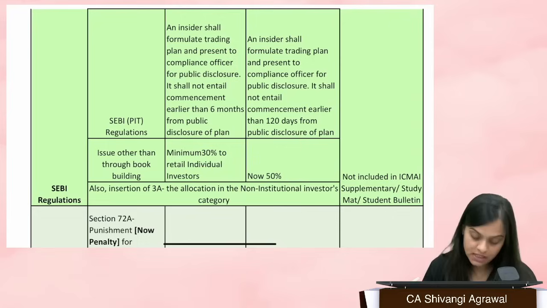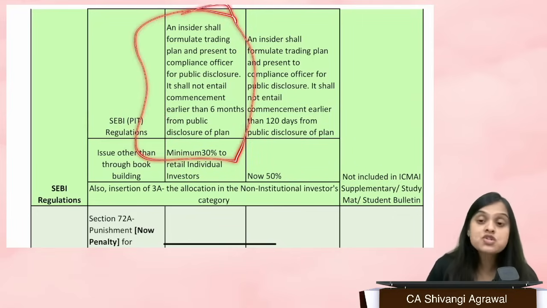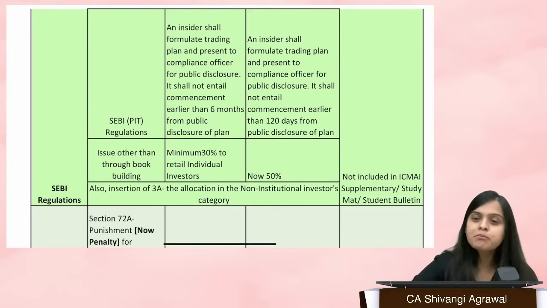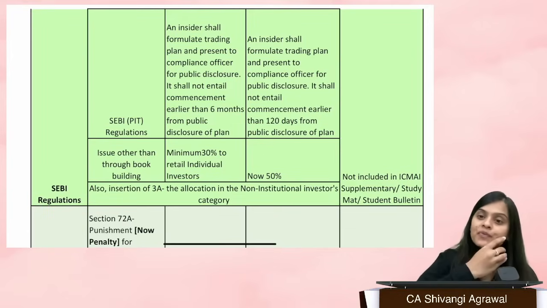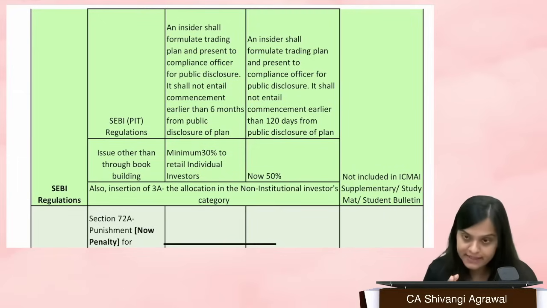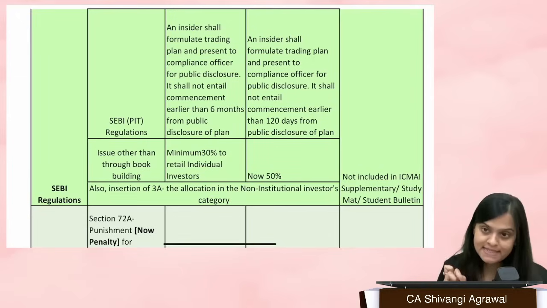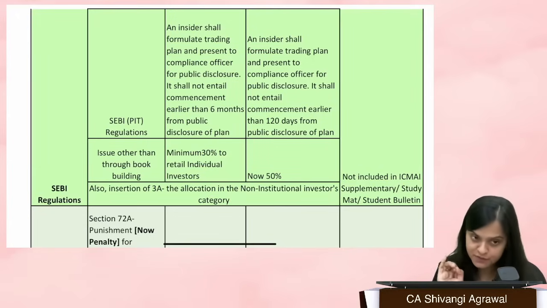Okay. There is something called SEBI PIT regulations also, wherein we talk about the trading plan. What is that trading plan we're talking about? We all know that insiders can do trading, right? When can they do trading? When they are not in possession of UPSI, that is unpublished price sensitive information.